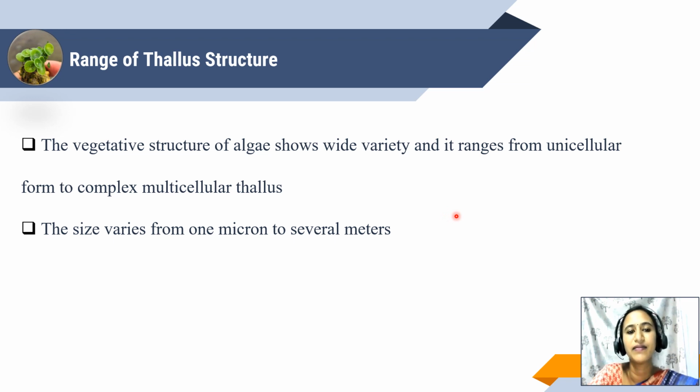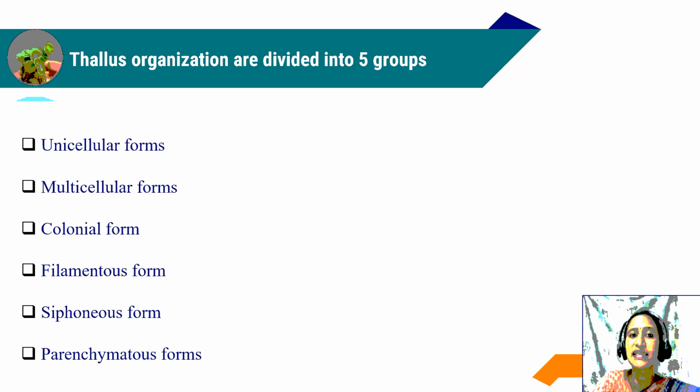What does this mean? In algae, you can find unicellular algae and multicellular algae. That is, complex multicellular thallus structures have been identified. The size varies from 1 micron to several meters.